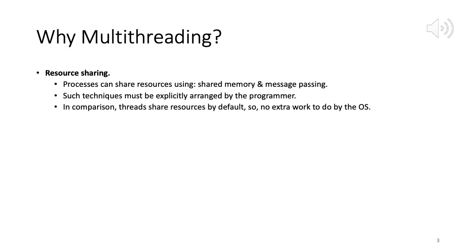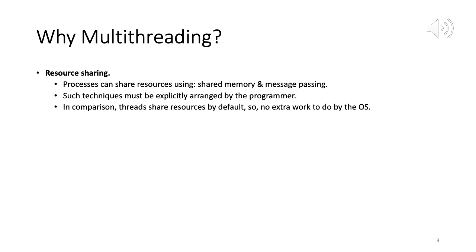We have to set up a shared memory, then we have to map it to the address space of each process, different processes. So there's extra work, and we have to explicitly do that. In comparison, threads share resources by default. So no extra work, no extra system calls to do by the OS. So resource sharing here happens by default.